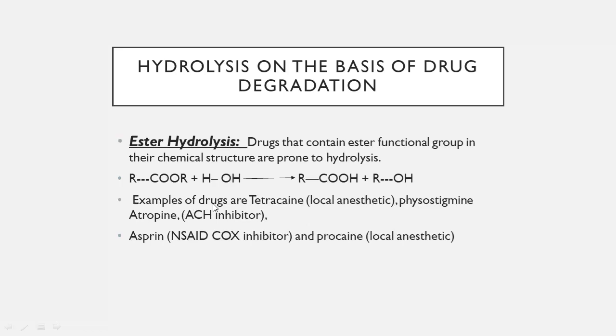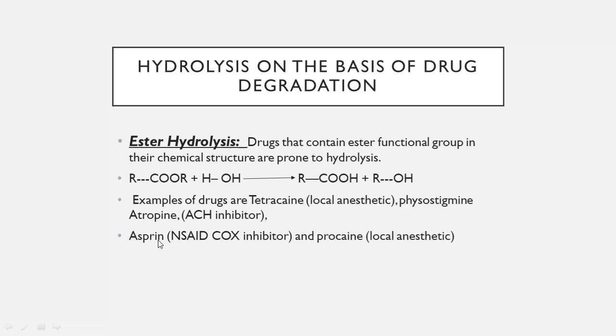Examples of drugs are tetracaine. Tetracaine is a local anesthetic. By local anesthetic we mean that we want to produce local anesthesia. Anesthesia means that a person will not feel any sort of sensation. Physostigmine and atropine are ACH inhibitors, acetylcholine inhibitors. Acetylcholine is a neurotransmitter, and these two drugs inhibit acetylcholine.